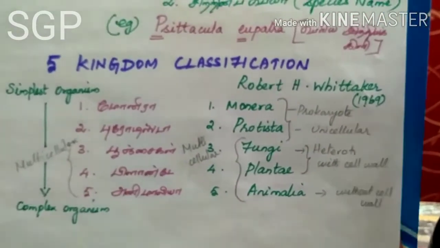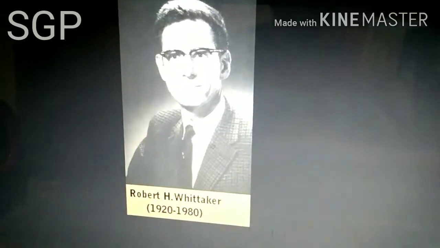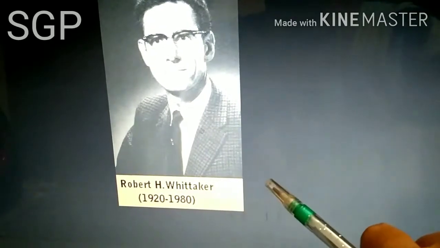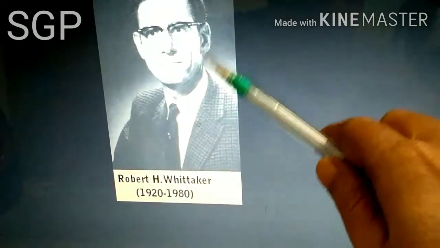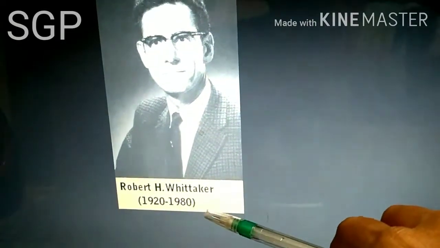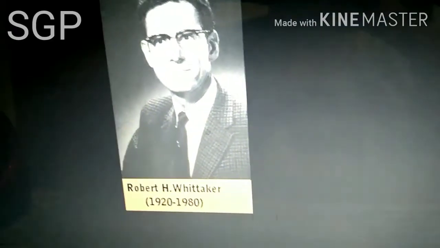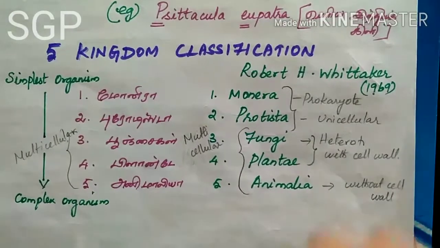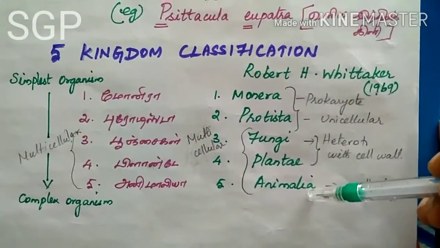The five kingdom classification was first introduced by the scientist R.H. Whittaker in the year 1969. He classified all the organisms into five groups.